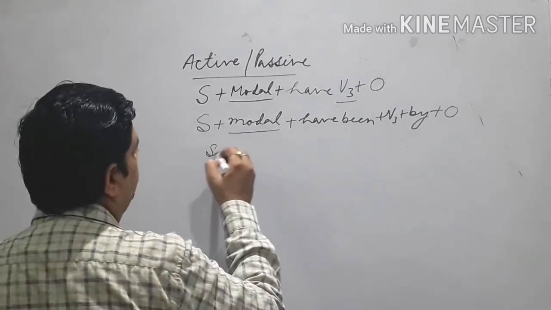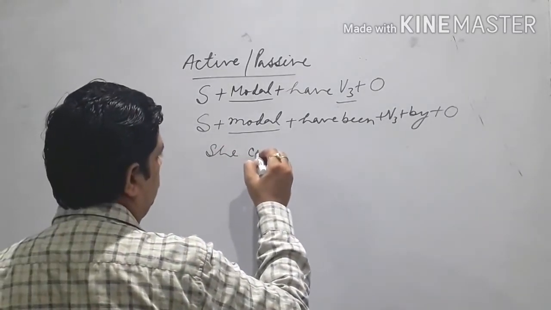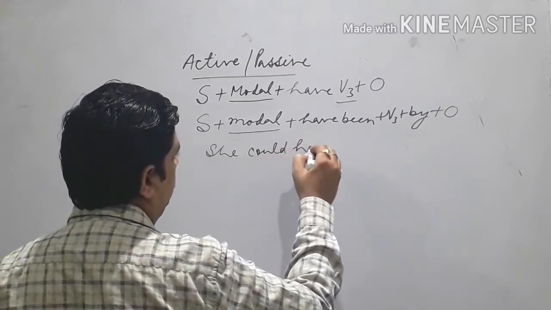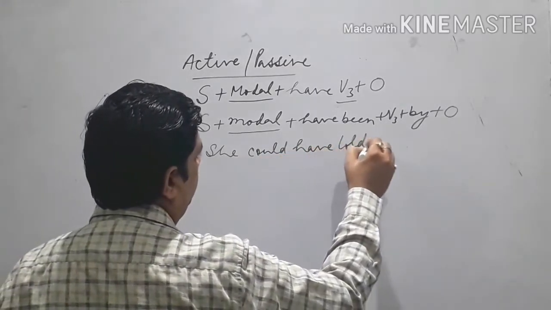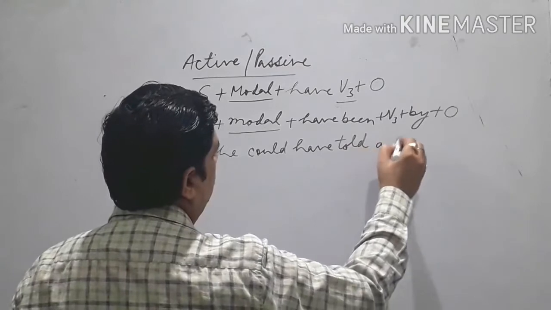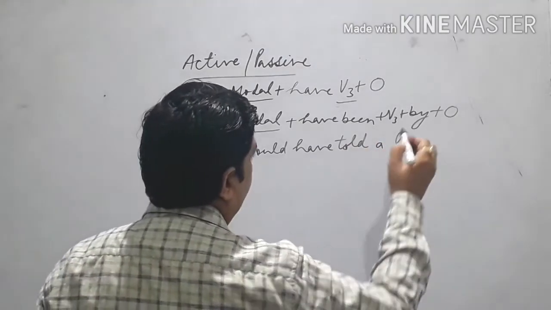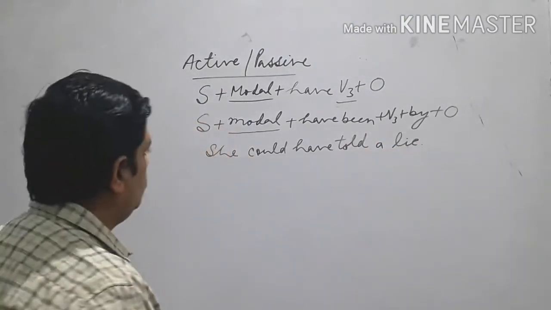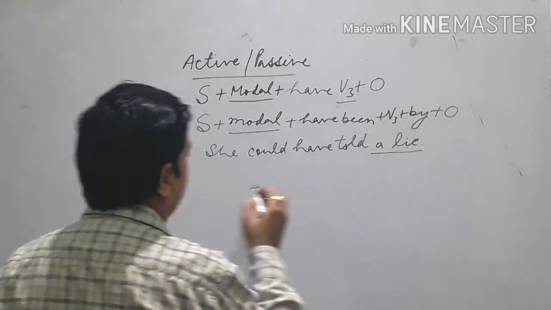Like, he could have told a lie. So here you can see the object is a lie.